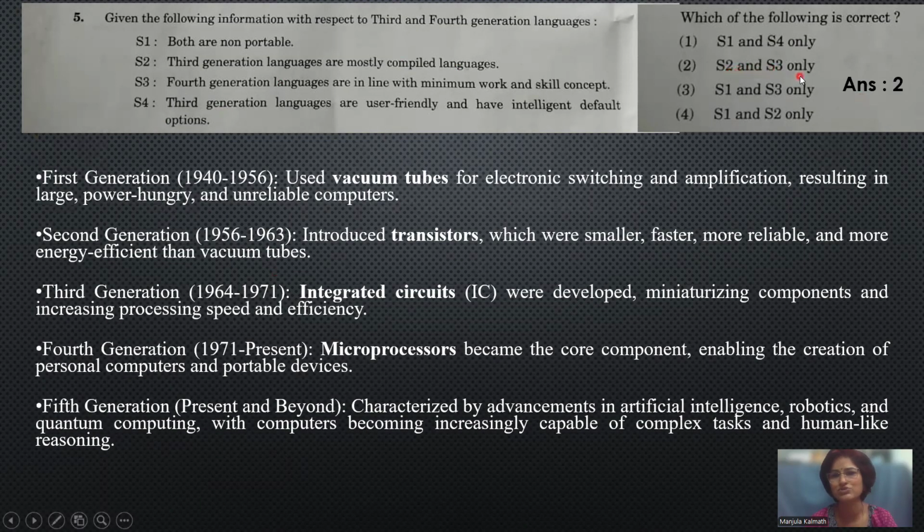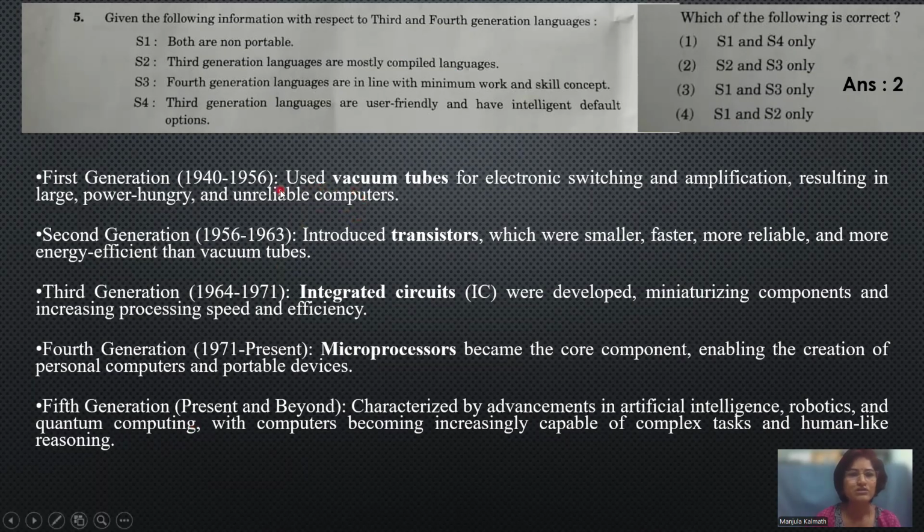Second one, that is S2 as well as S3. And here we have different generations. Any question may come from the generations of computers. It is very important. The first generation era is 1940 to 56, and second generation 56 to 63, and third one 64 to 71, and fourth 71 till today. That is the present. And the fifth generation is the future, from the present to beyond.